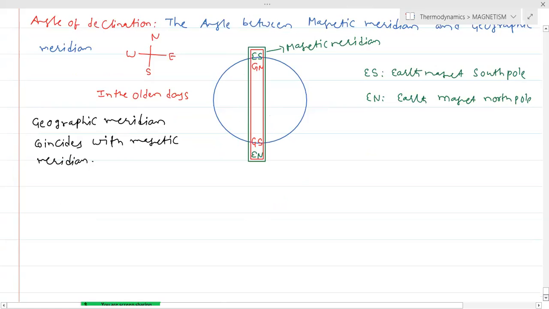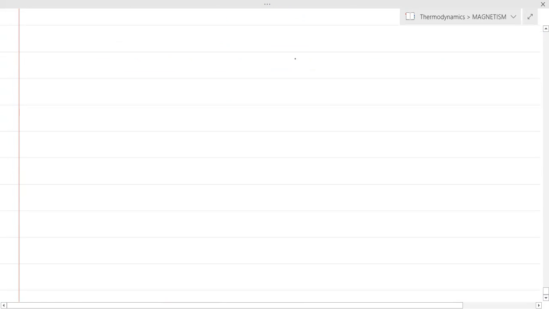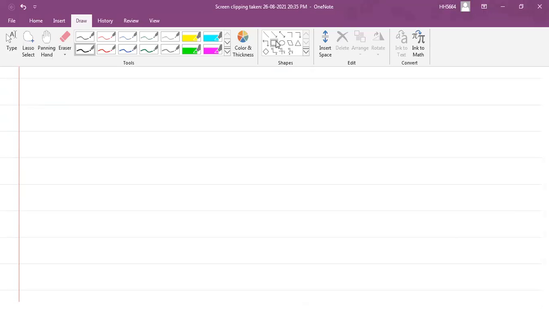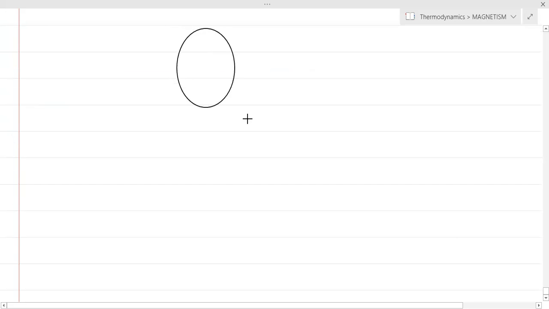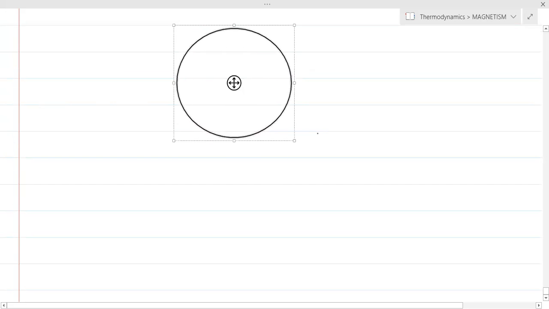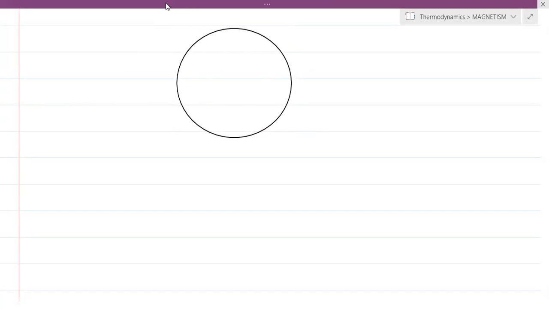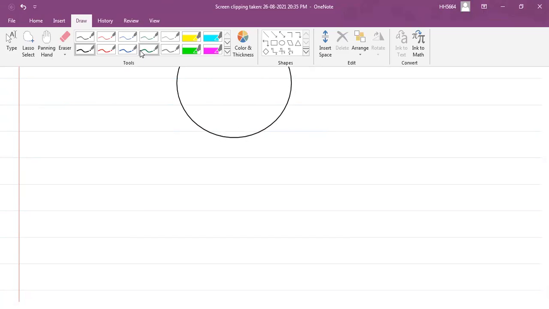Whenever he digs the earth and disturbs the mineral composition of the earth, automatically the poles have been changed.